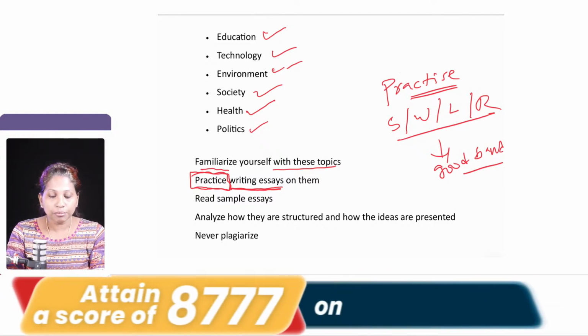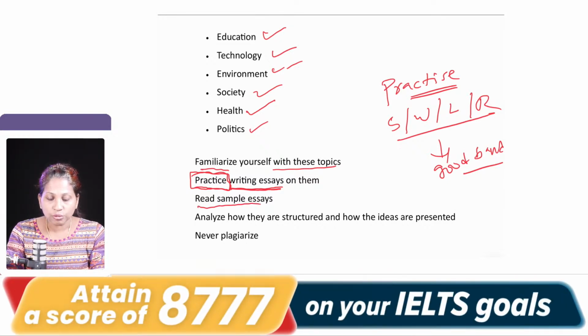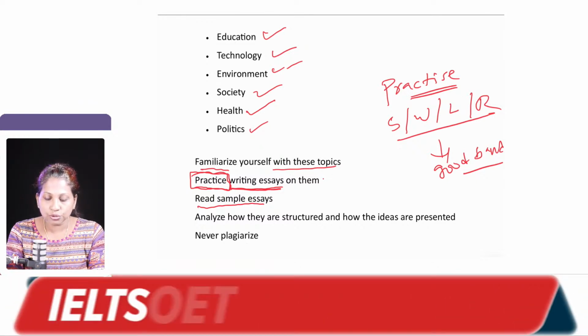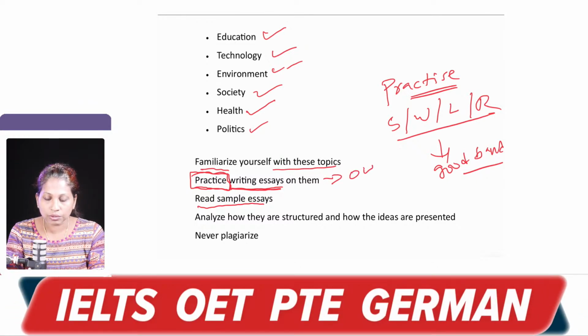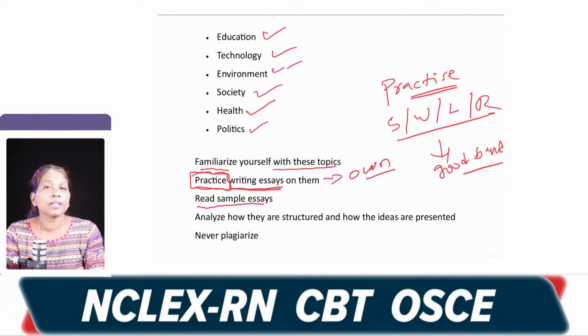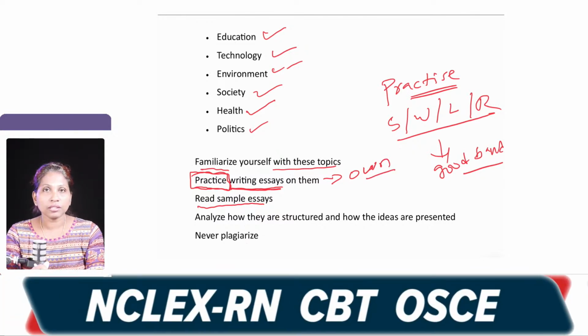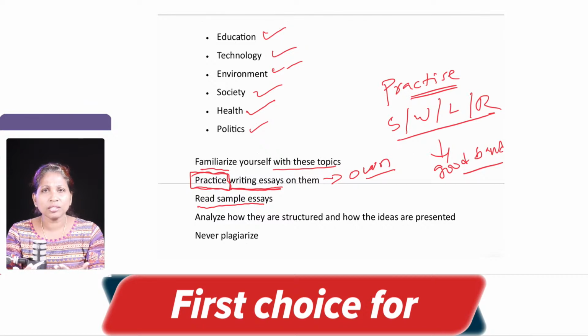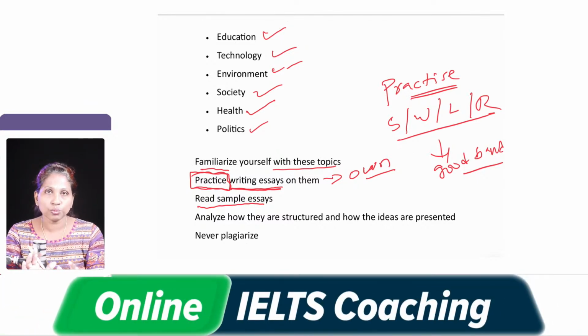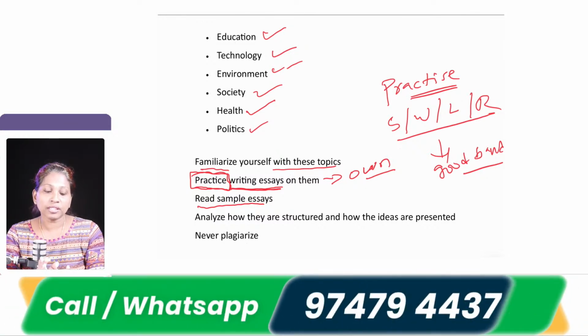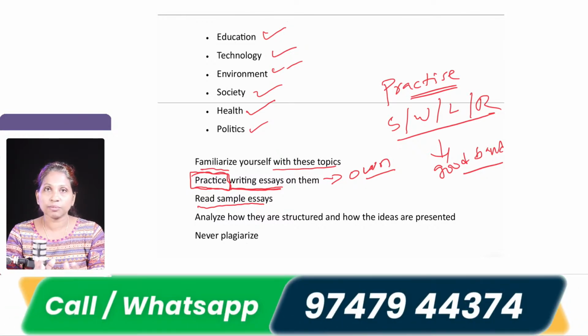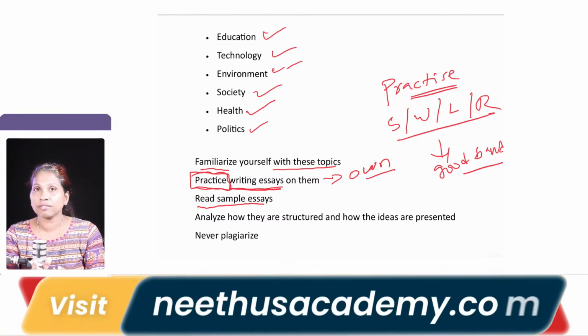Next, read sample essays. Now, when you practice these essays, this is something you do on your own. You take up a question, you read it, and you try to write a minimum 250 words essay in your own words. How do you know whether you have written an essay worth a band of 6.5, less than 6.5, more than 7, or whatever the band is?